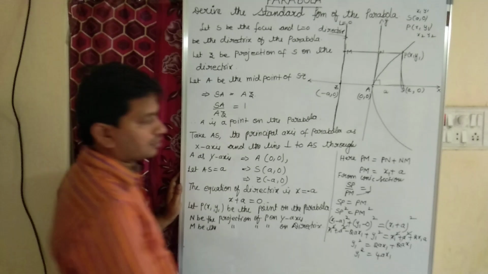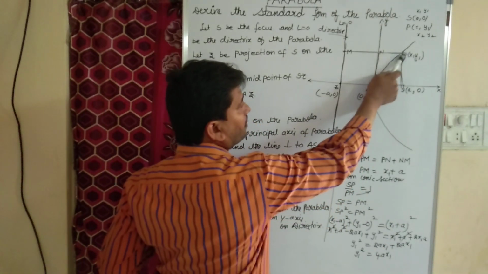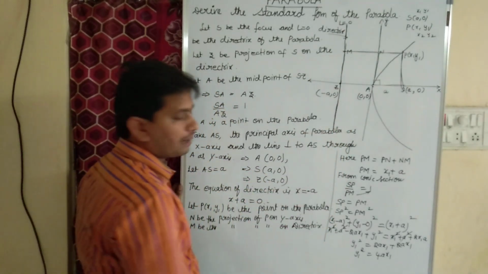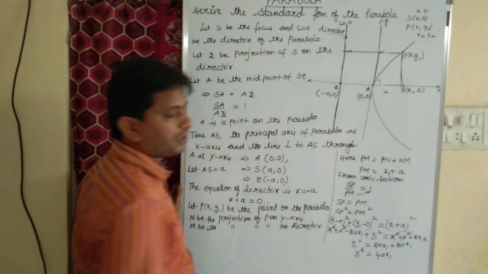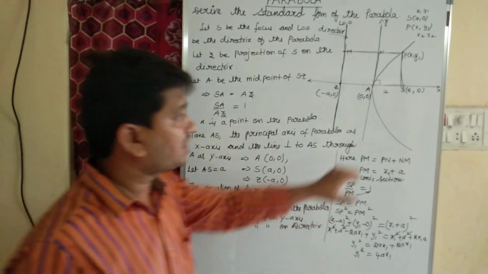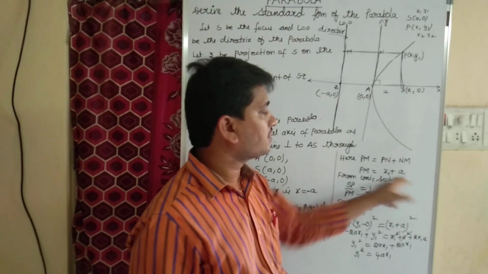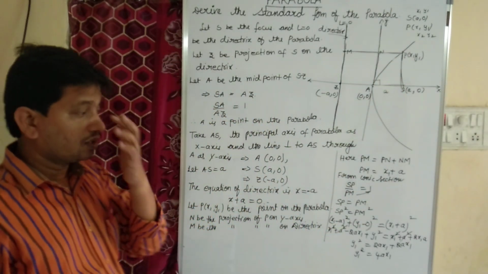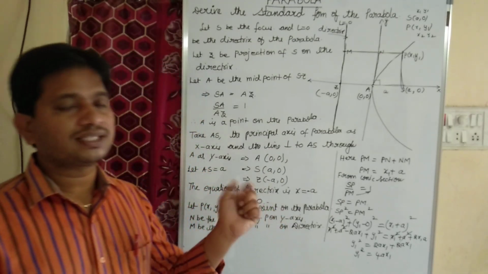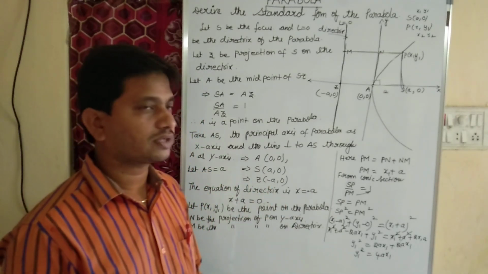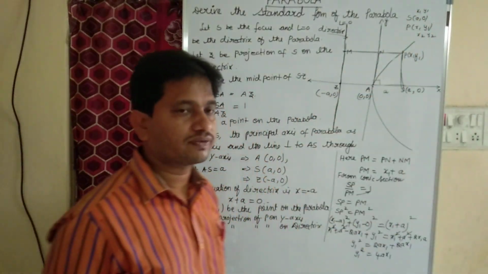Now from the definition of parabola, the distance between S and P must be equal to the distance between P and M, I mean SP by PM equals 1. So cross multiplication, SP equals PM. SP is nothing but the distance between S and P, and PM is nothing but x1 plus a, which we got already. The distance between S and P is root over (x2 minus x1) whole square plus (y2 minus y1) whole square, I mean (x1 minus a) whole square plus (y1 minus 0) whole square.